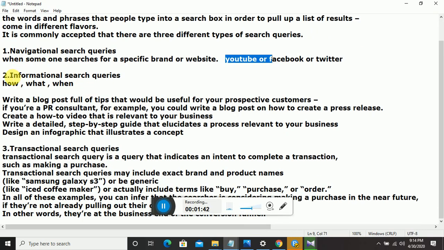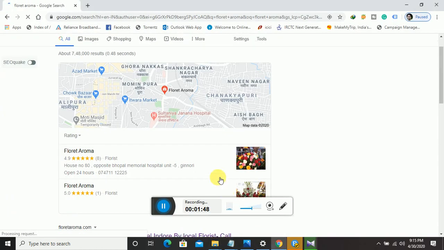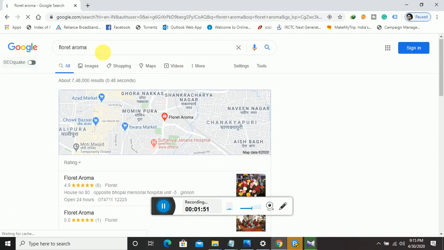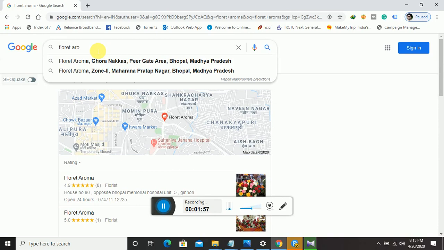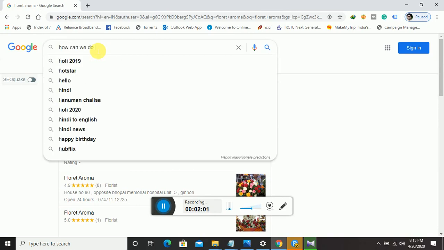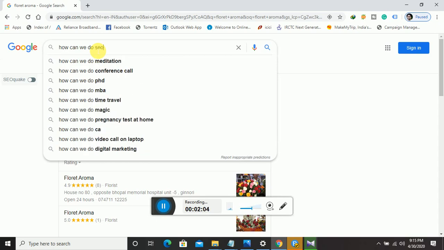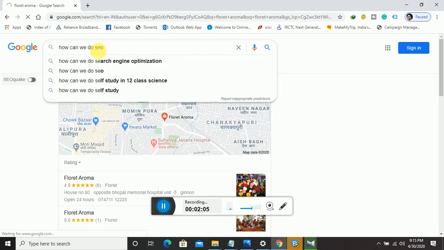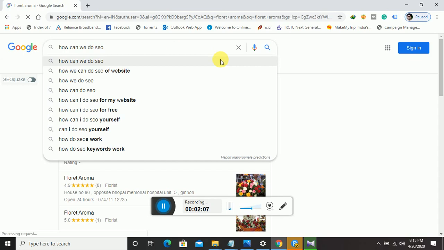Second is informational search queries, when somebody searches how, what, and when. You can see, for example, how can we do SEO?